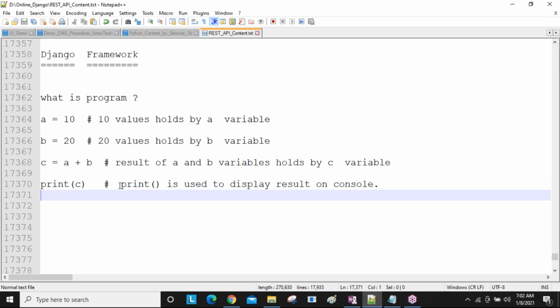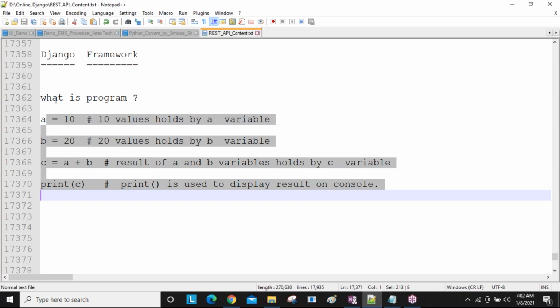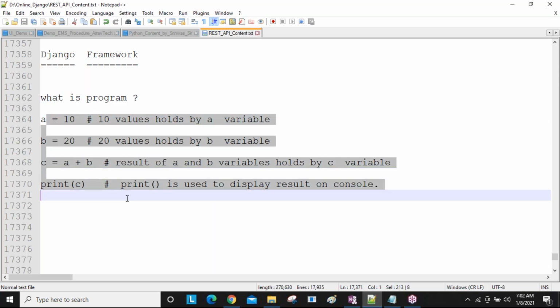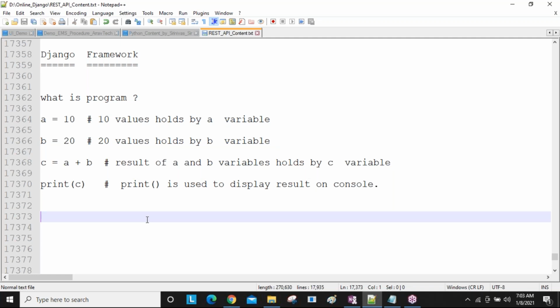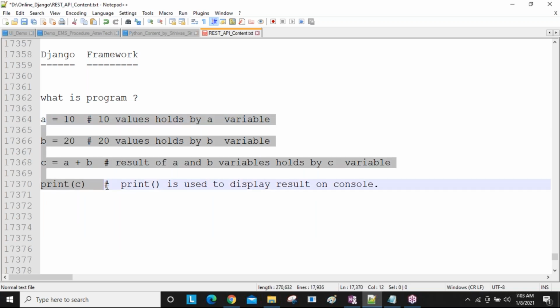So here different instructions are there, and that is the program we are calling. What is a program? A program is nothing but a set of instructions, coding lines. According to the instructions, we get the execution and find the result. For example, addition.py, sum.py, demo.py, like this n number of programs we write. Each program has a different requirement, and to achieve that requirement we write all these coding lines.